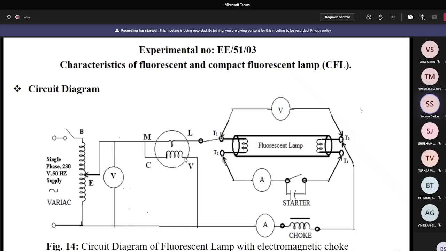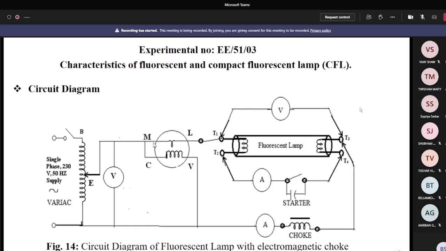Here you see the four terminals M, L, C and V. M indicates the main of the supply, L indicates the load terminal, V represents the voltage, and C represents the common terminal of the current coil and potential coil. Generally M and C are not connected internally. You have to connect these two terminals externally by a small wire.